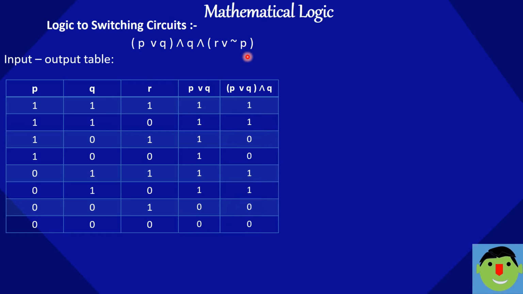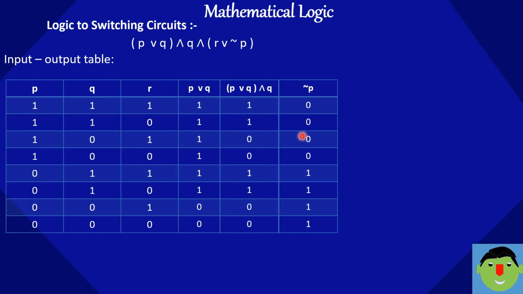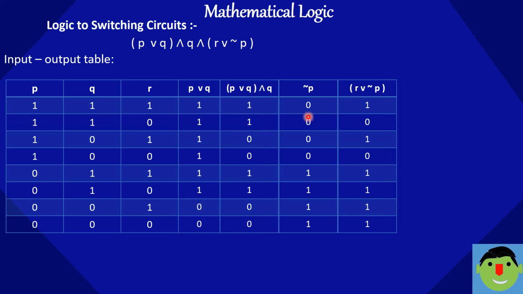Take the negation of P. So negation of 1 is 0 and negation of 0 is 1. So we can write the negation of P likewise. Then solve this internal bracket R or negation P. It means either R should be on or negation P, then only our lamp will glow.